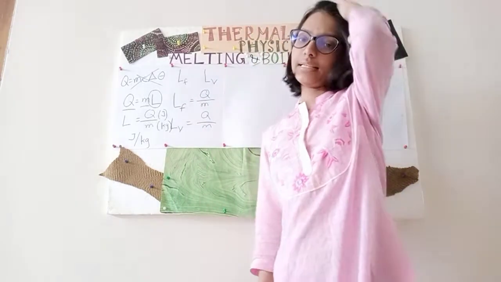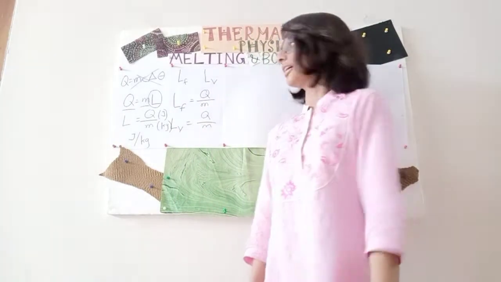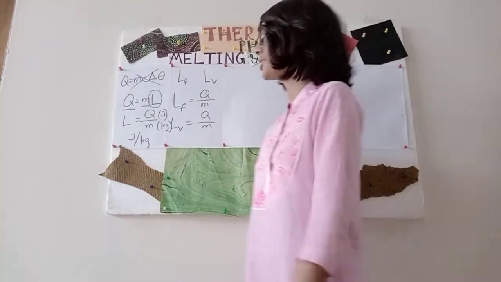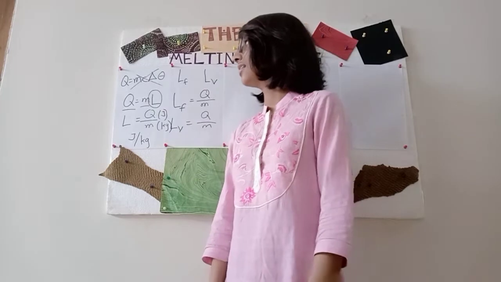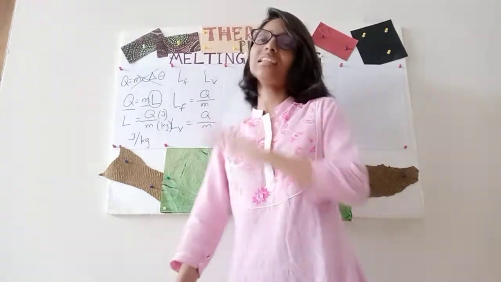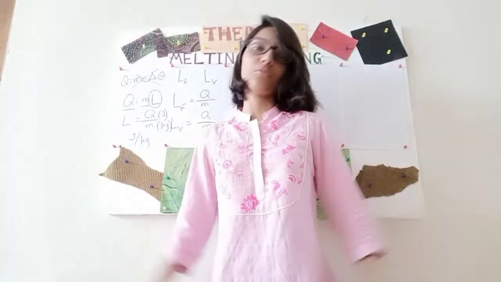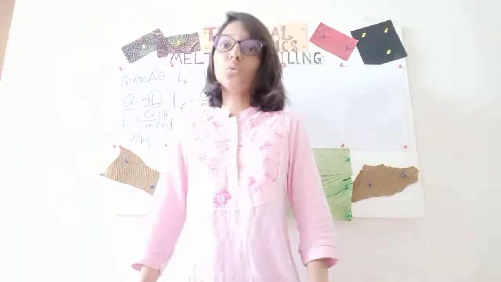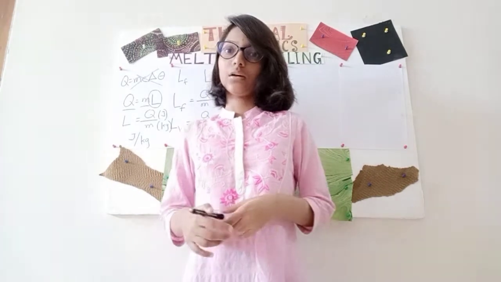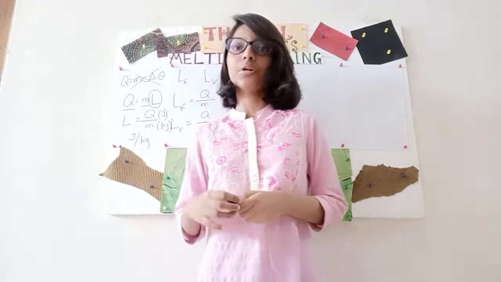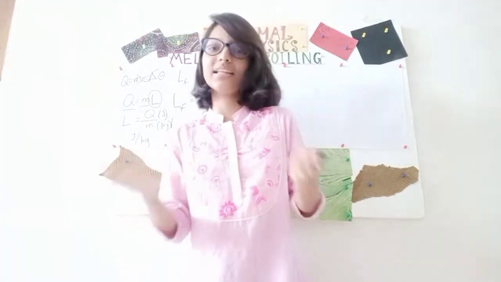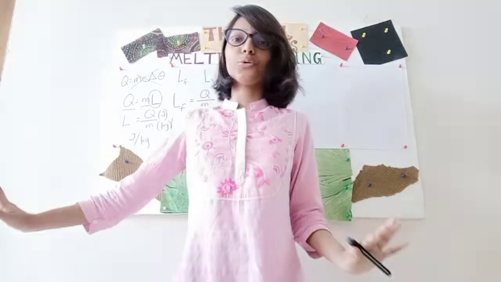But then basically, how many of you have wondered why this entire thing takes place? In the first place, why did we cancel mc del theta? Because there is no del theta, no change in temperature, and then we bring a new formula. That is not a big deal. New formula is new formula, but why is there no change in temperature? Anyone? Why is there no change in temperature during state change? Well, let me answer it on behalf of you because I always do.